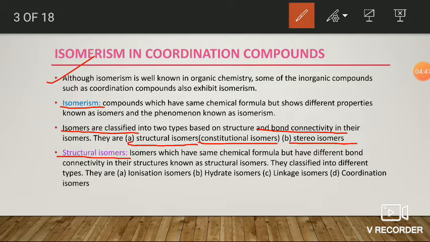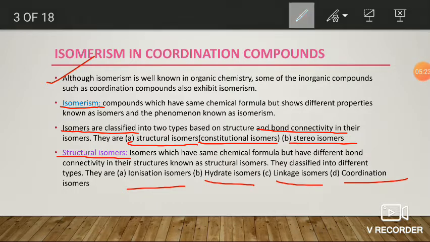But in the case of coordination compounds, structural or constitutional isomers are different from the organic structural isomers. In the case of coordination compounds, the main structural isomers are ionization isomers, hydrate isomers, linkage isomers, and coordination isomers. It is different from the classification of organic chemistry structural isomers. Okay, fine. Next,